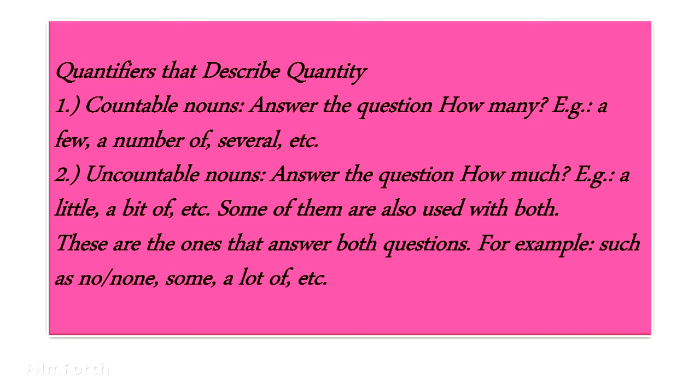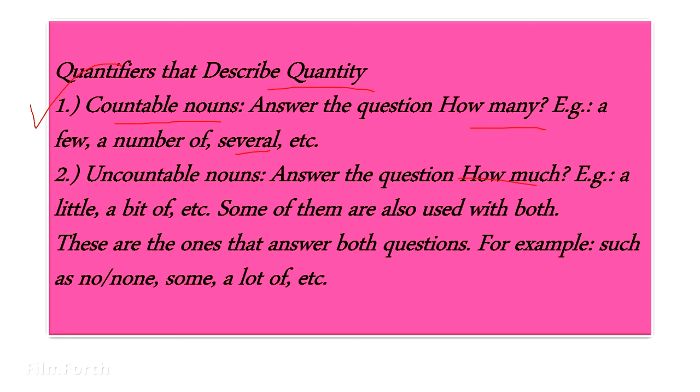Let me change pen color because I have made several color slides. First is countable nouns. Answer the question how many. Example: a few, a number of, and several. So countable is which can be counted. How many? दो questions थे. Countable means how many and how much questions are वो उसकी quantity बता रहा है.